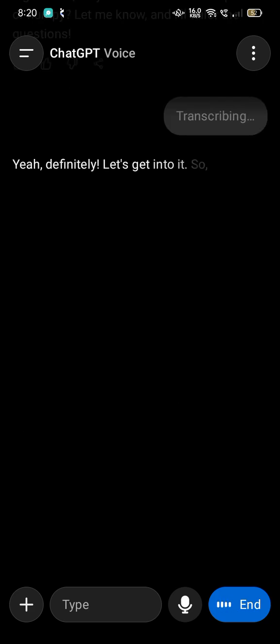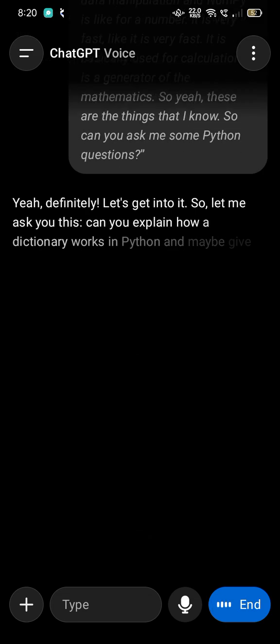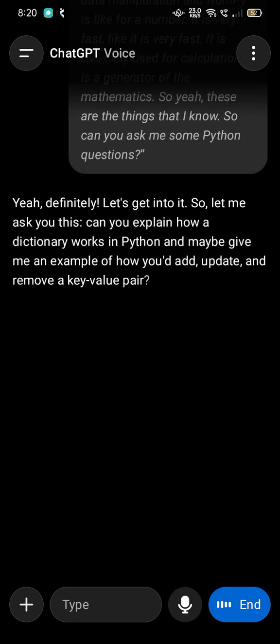Yeah, definitely. Let's get into it. So let me ask you this. Can you explain how a dictionary works in Python and maybe give me an example of how you'd add, update, and remove a key-value pair? I know dictionaries.